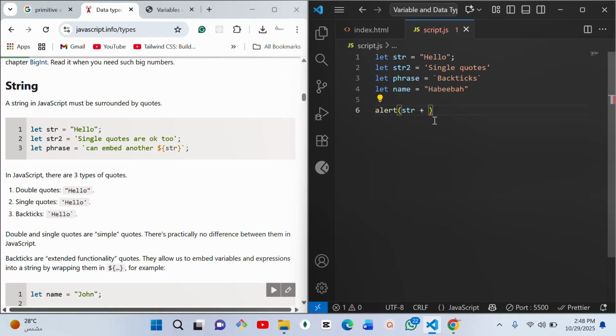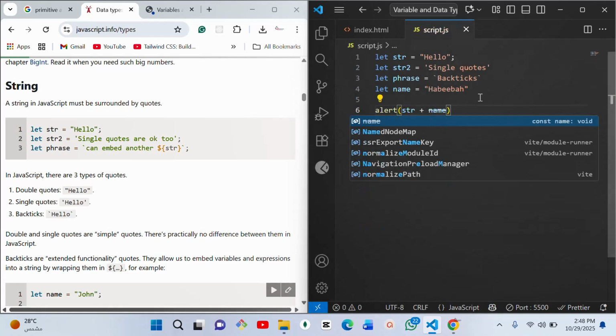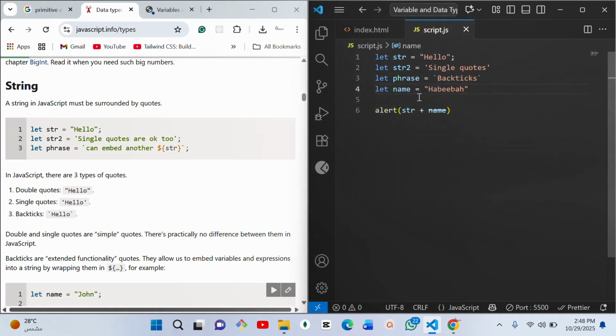Even I can just say Habiba since I have it here already, but let me not use this, let me just use hello instead. So I want to say hello, then Habiba.